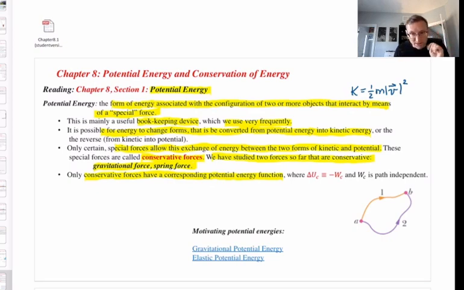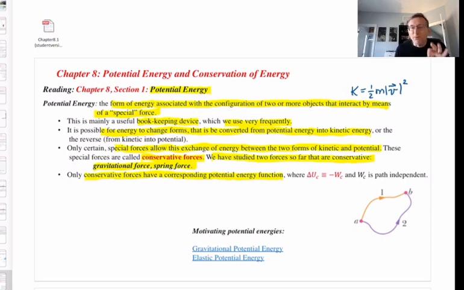But if it's not a conservative force, think, for example, kinetic friction, there is no potential energy function that goes with it. There is no such thing as frictional potential energy. Okay? For one thing, you can never convert, if it existed, frictional potential energy into kinetic energy, for reasons I'll explain later on in the chapter.